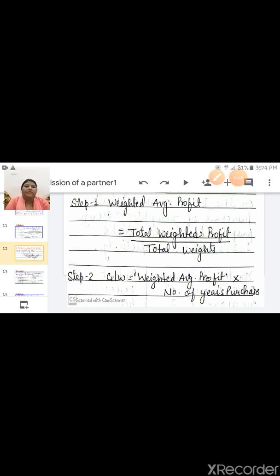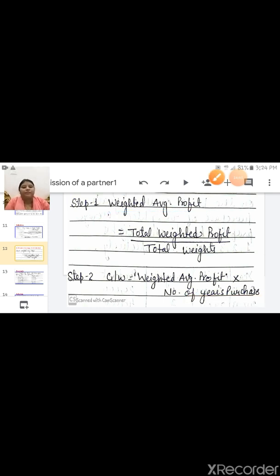So weighted average profit, total weighted profit upon total weight. This is the step 1. And step 2, goodwill is equal to weighted average profit, means the answer which will come in step 1, this one. This you have to multiply by number of years purchase. Same thing, number of years purchase is always given in the question. These are the 2 steps.